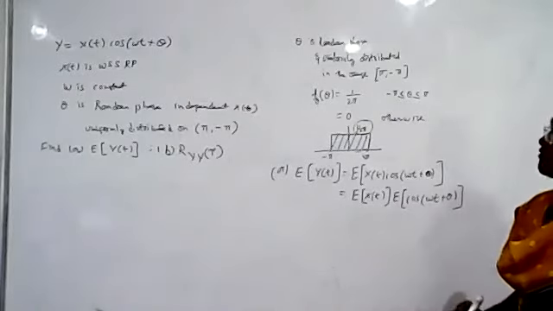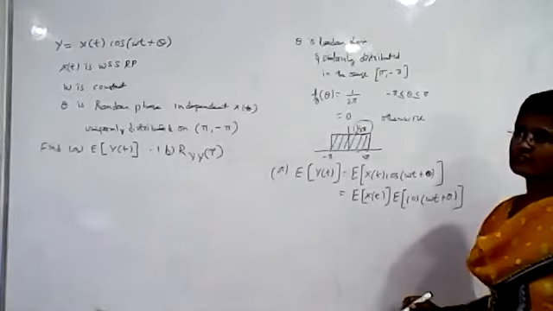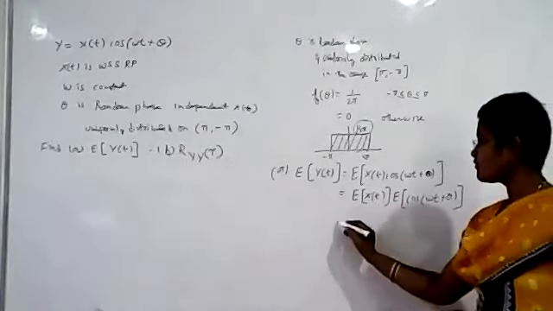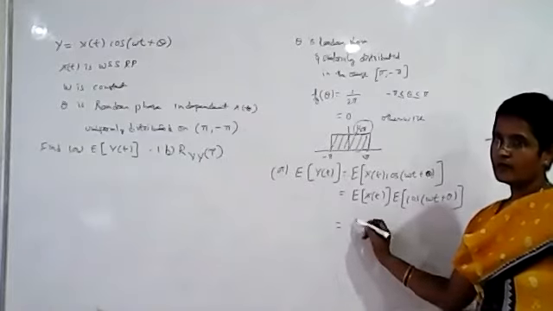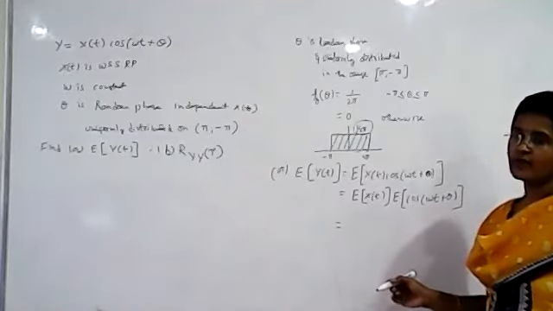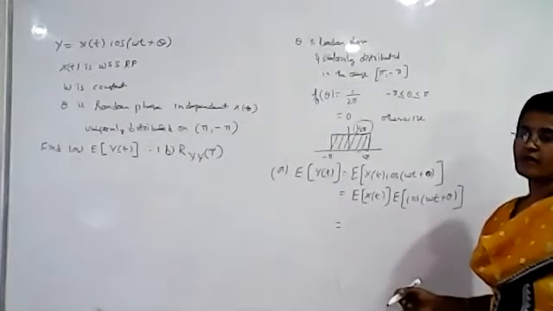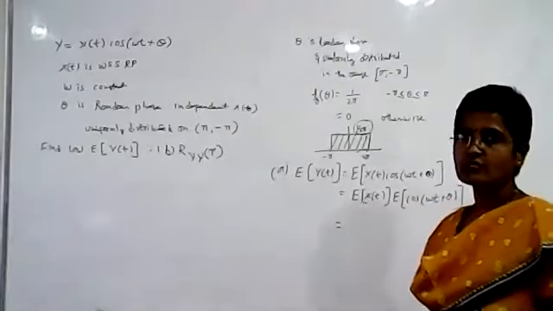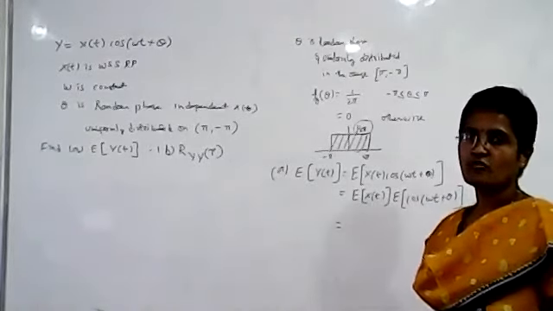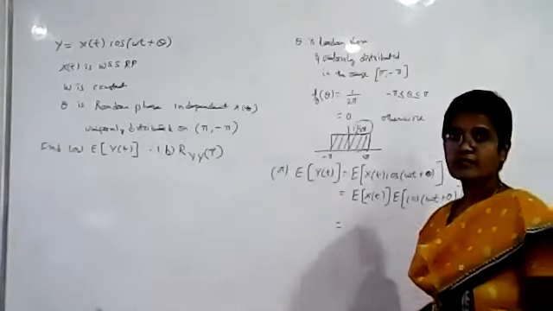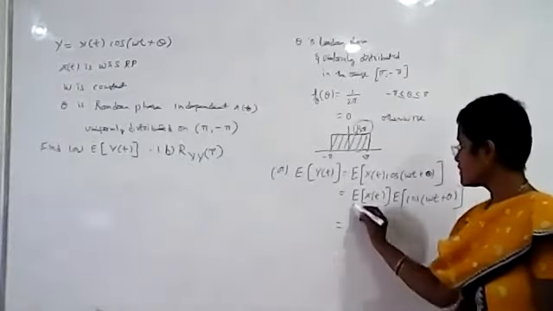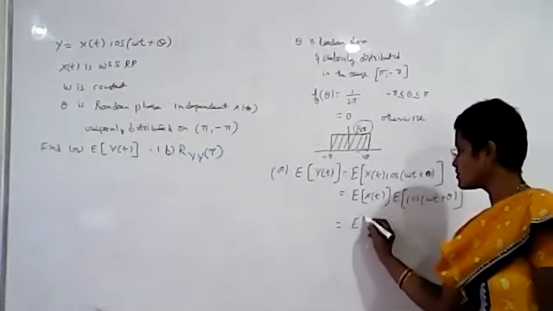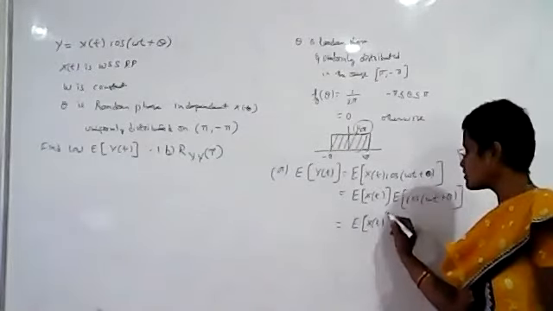Now what is x of t here? X of t is a white and stationary random process. Since it is a white and stationary random process, the expected value of x of t will be equal to what? A constant. What are the conditions for a white and stationary random process? The expected value of the random process is constant, and the autocorrelation function should be a function of tau only. Since x of t is given as a stationary process, the expected value of x of t is equal to some constant value.